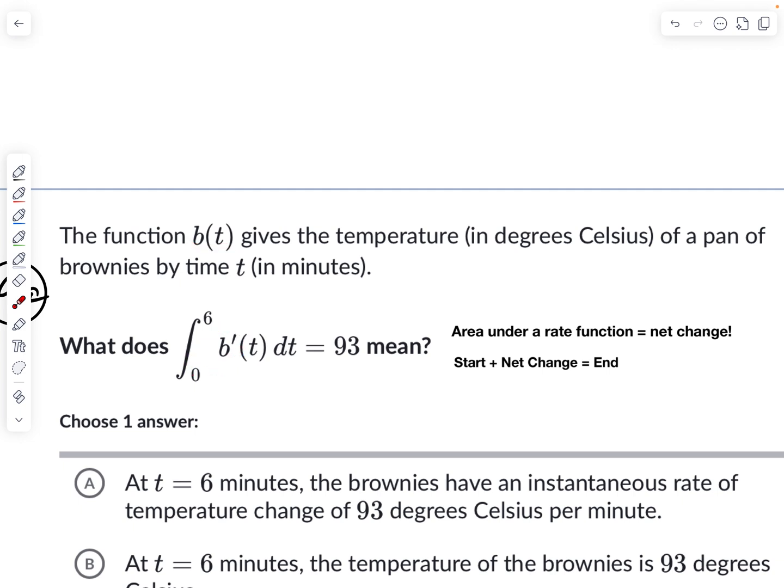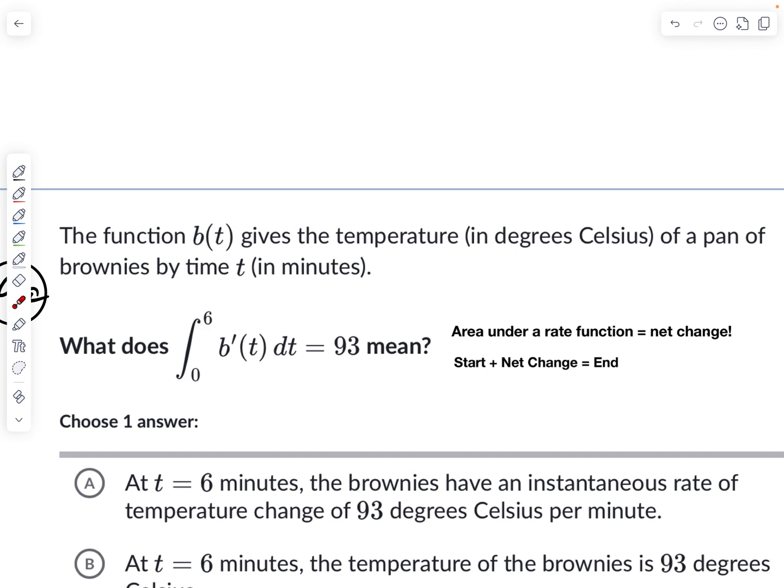And just like if you're going 60 miles an hour over 3 hours, the integral of 60 is 60t, and from 0 to 3, it's 180. The area under that constant 60 miles an hour over 3 hours is 180. And the area under that rate function is the net change in position. Same thing here. This is a rate function. This is an integral. And they're telling you that the area under this over the period 0 to 6, in this case 6 minutes, is 93.